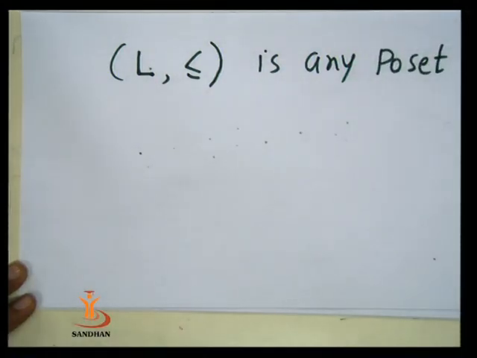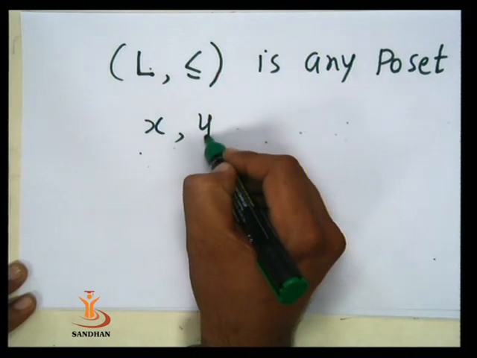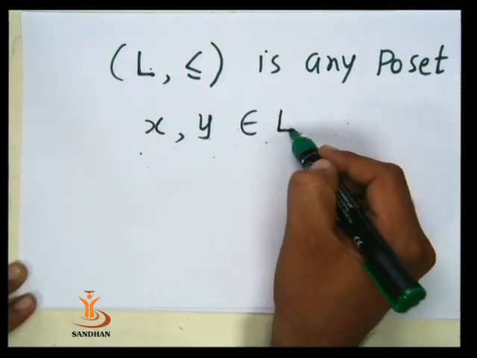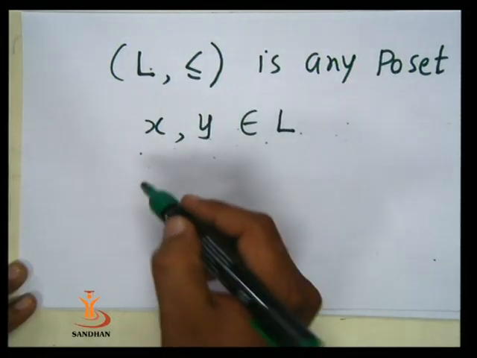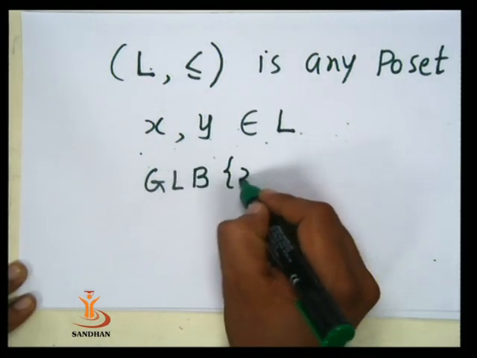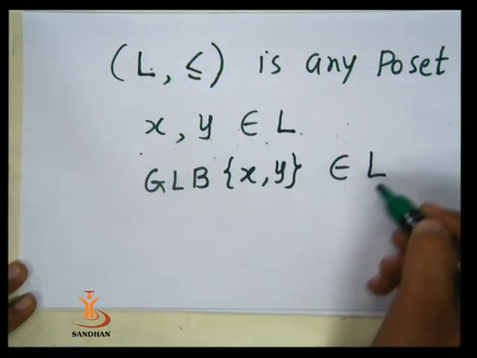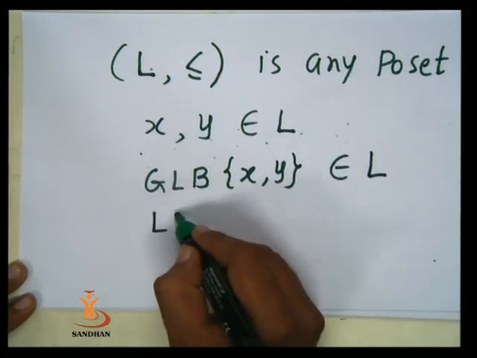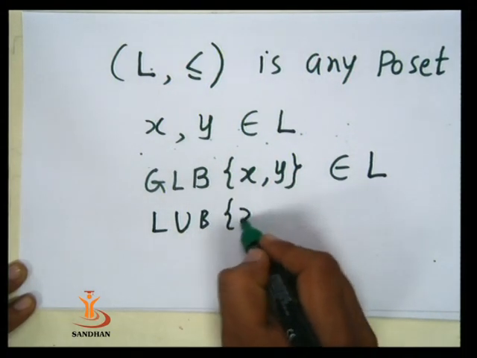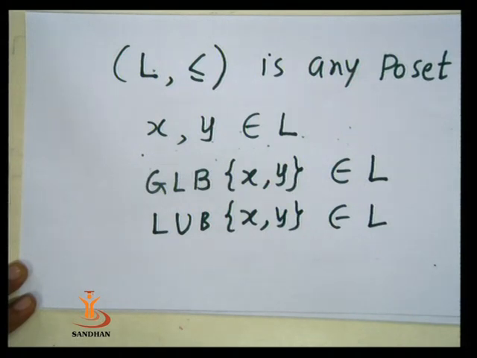Now when we say it is a lattice, we can consider whatever x and y from L. If the greatest lower bound, meaning GLB, of x and y exists and if it is a member of L, similarly, the least upper bound of any two members x and y is in L, then we can say that L is a lattice.